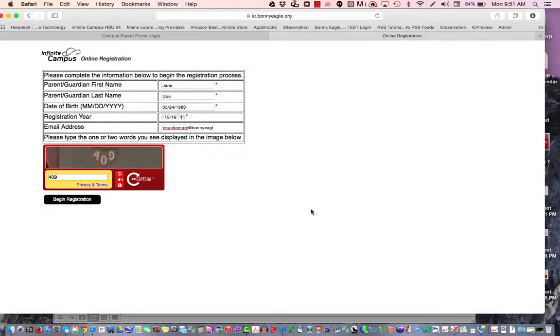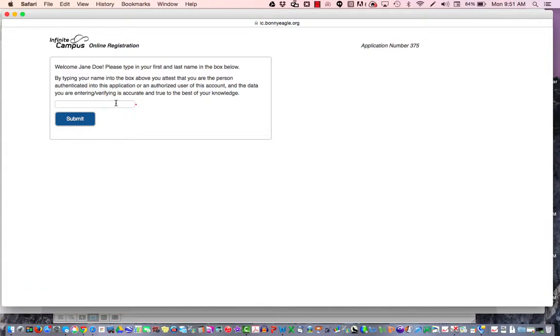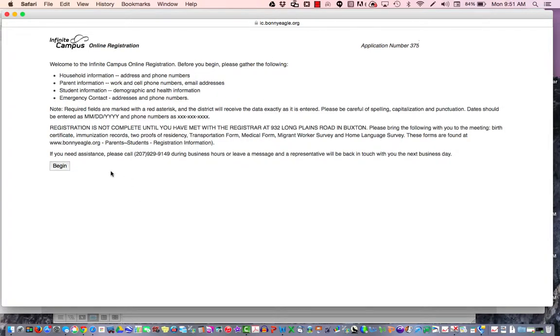Click on OK. The system will then ask you to confirm the name of the parent guardian that's filling out this application. Click on Submit. It's then going to tell you the information needed to complete this registration form and what you'll need to do after you complete it. You will need to meet with the registrar at 932 Long Plains Road in Buxton between March 1st and March 30th.